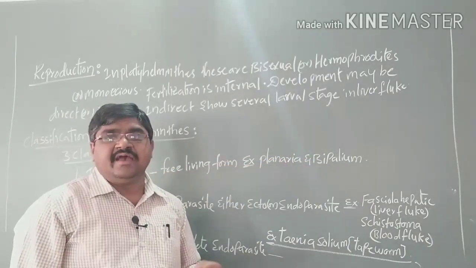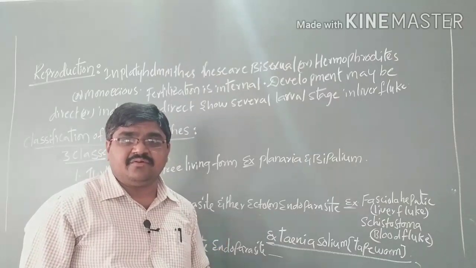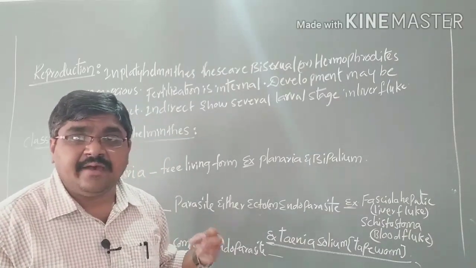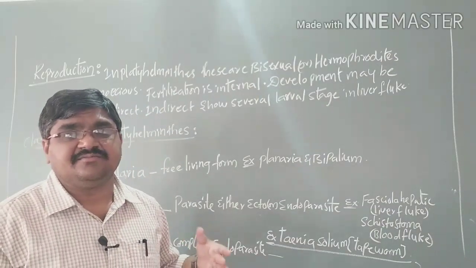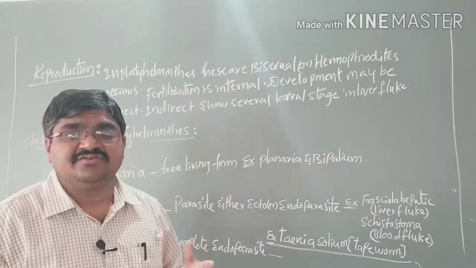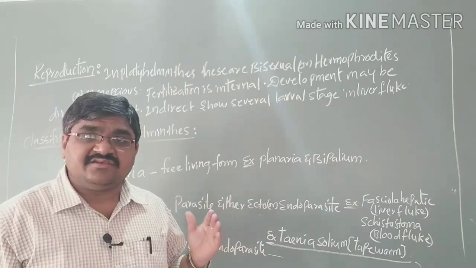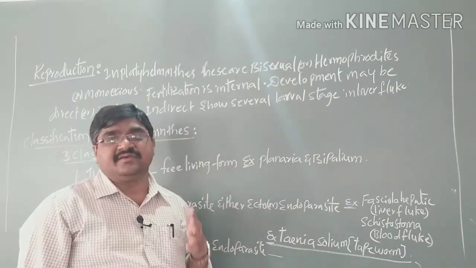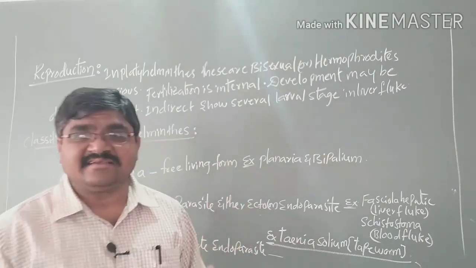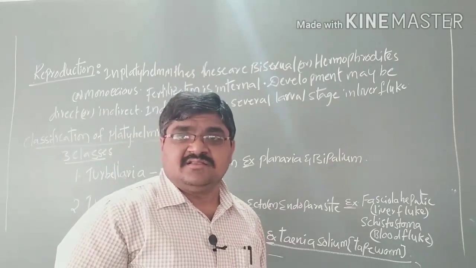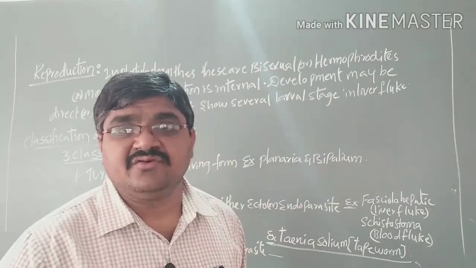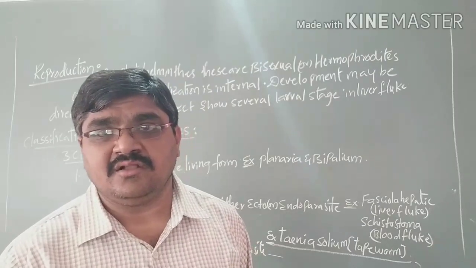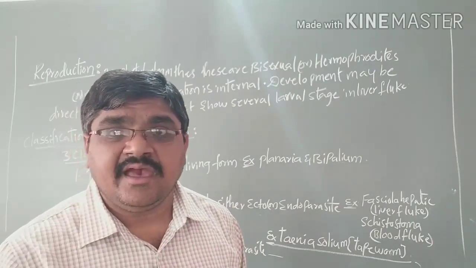These three classes differ based on free-living and parasitic nature. This is the characteristic features of the phylum Platyhelminthes. In the next class we will discuss the second one, the pseudocoelomates, which we can call Aschelminthes.